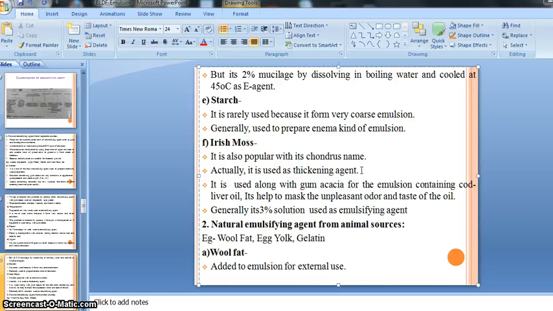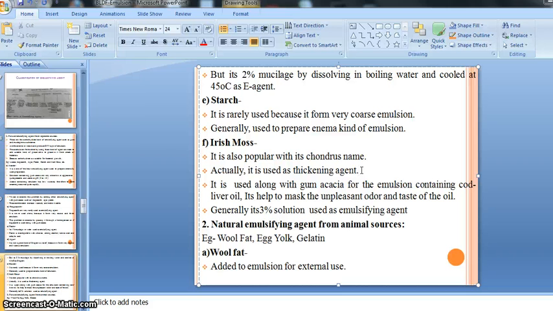You know the thickening agent is generally used in our suspension preparation, right? It is used in the preparation of suspension, means it enhances the viscosity of our preparation. So commonly Irish moss is used as a thickening agent, right? Then it is used along with gum acacia for an emulsion containing cod liver oil. It helps to mask the unpleasant odor and taste of the oil.